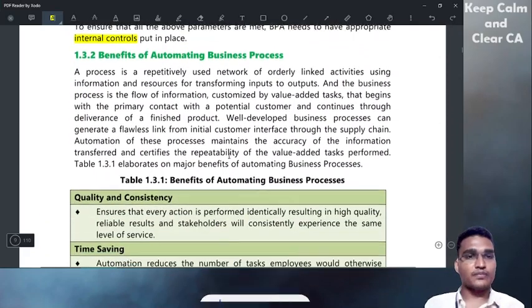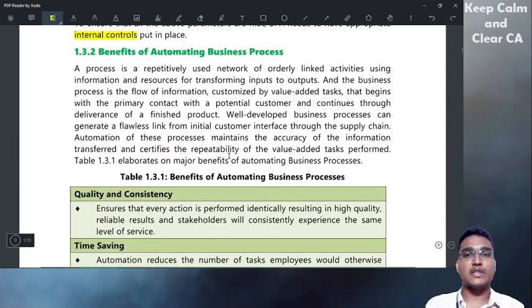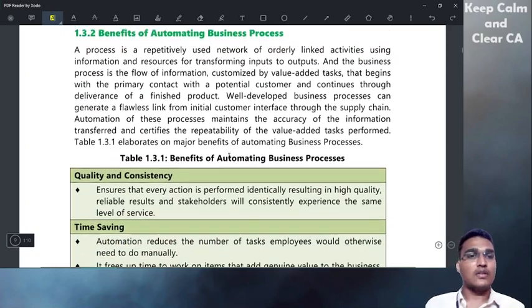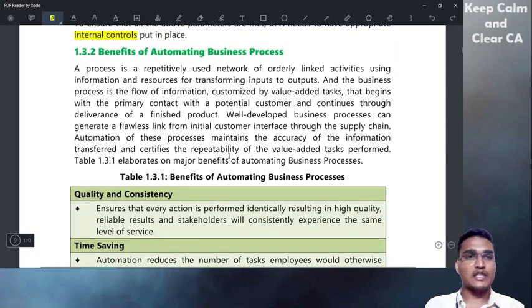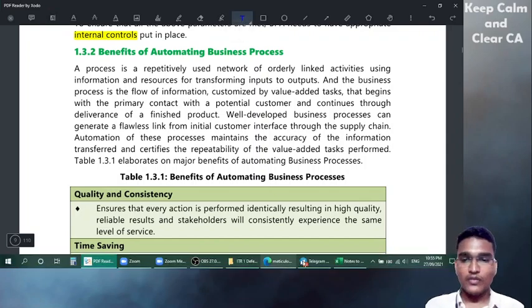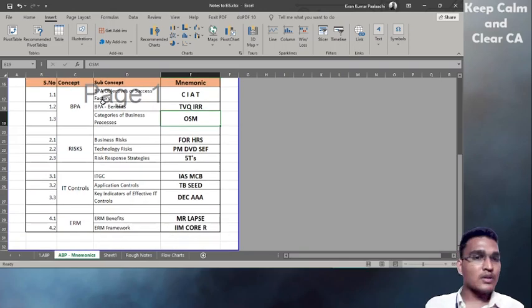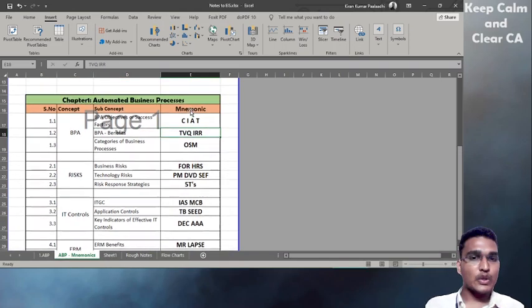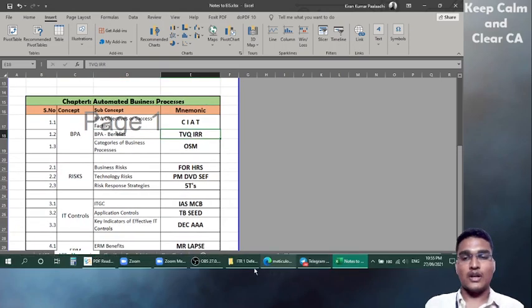Section 1.3.1 is over. Now, what are the benefits of automating business process? There is one code for this. What is the code? BPA benefits: TVQIRR.